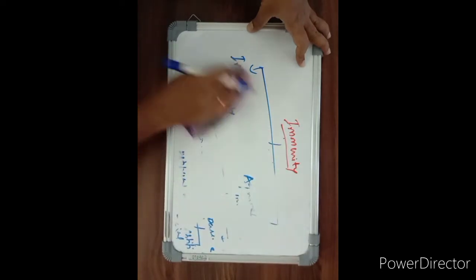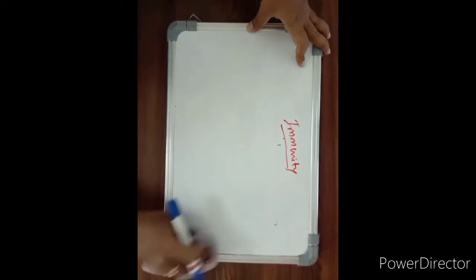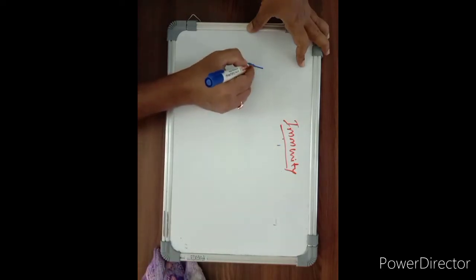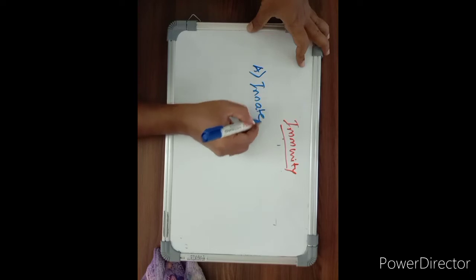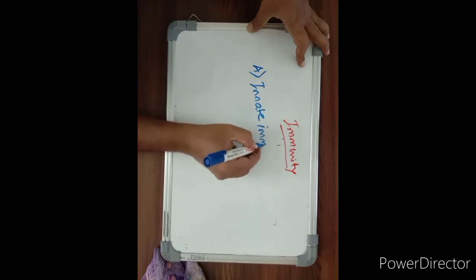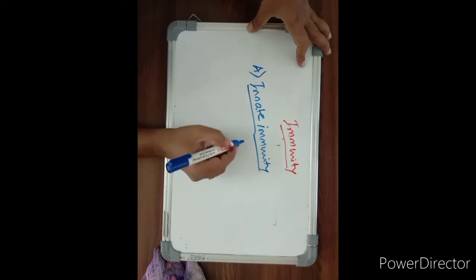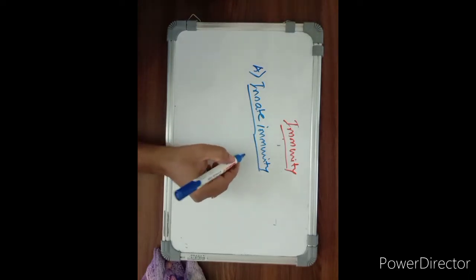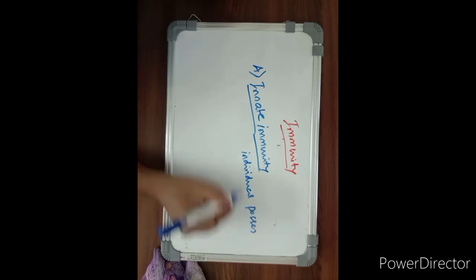First we will start with innate immunity. Innate immunity is an immunity which an individual possesses by birth.